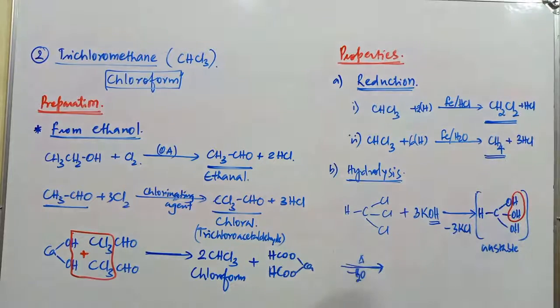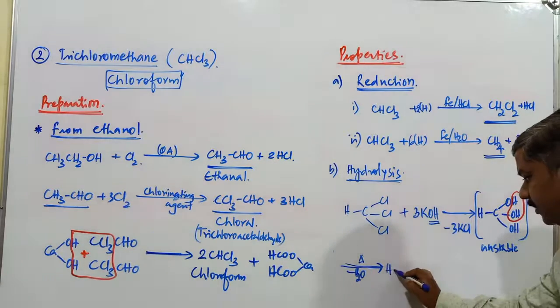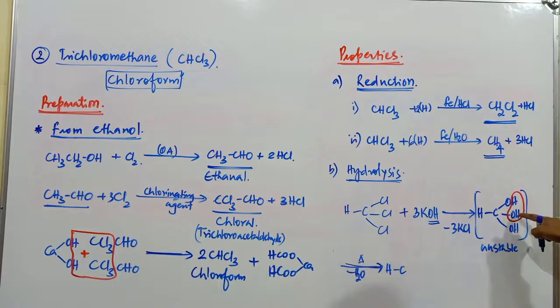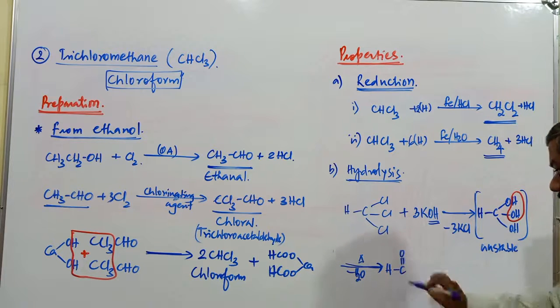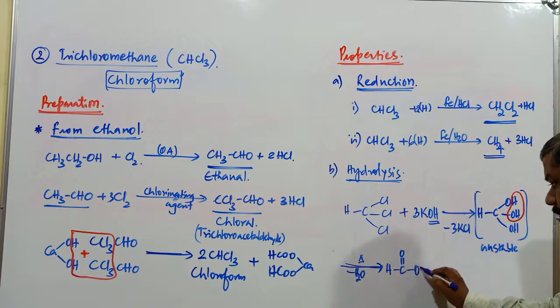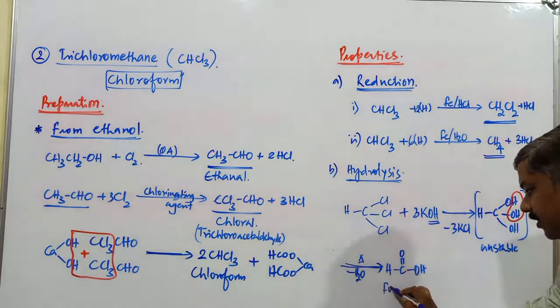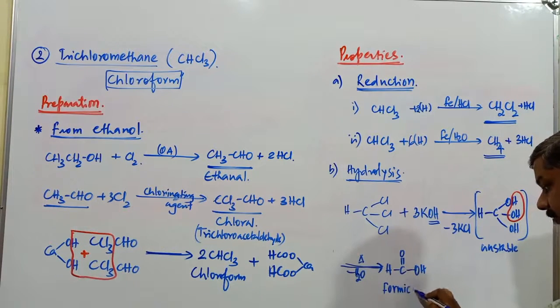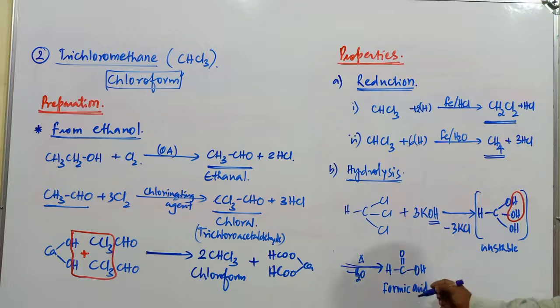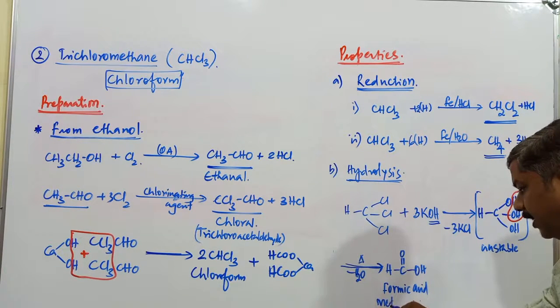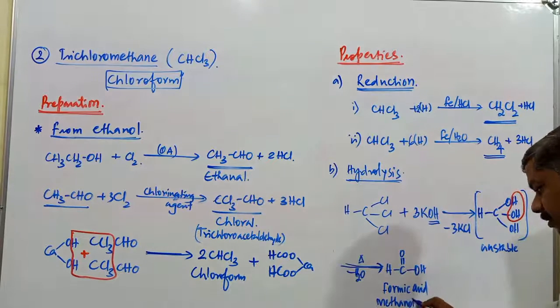When elimination of water takes place, what is the compound left? This H and OH is eliminated, leaving HC double bond O, and OH. What is the name of this compound? Formic acid. Student, is it clear? Formic acid. IUPAC name is methanoic acid. It's a carboxylic acid.